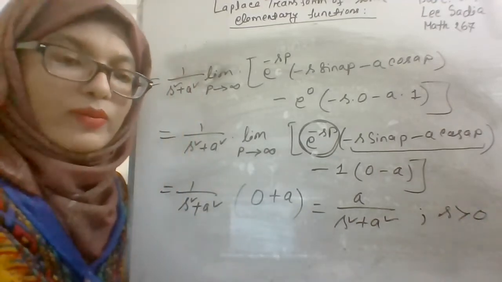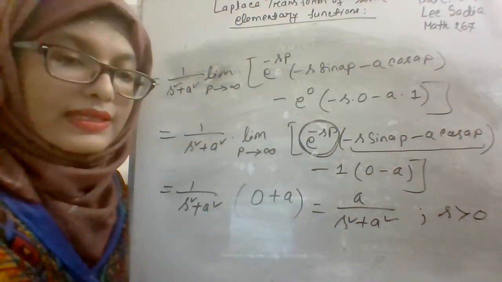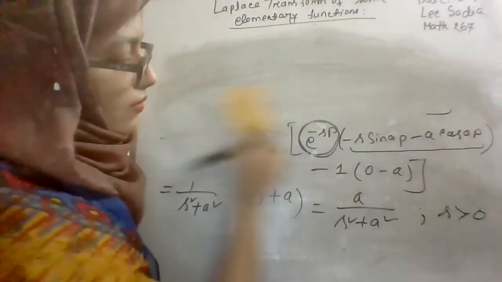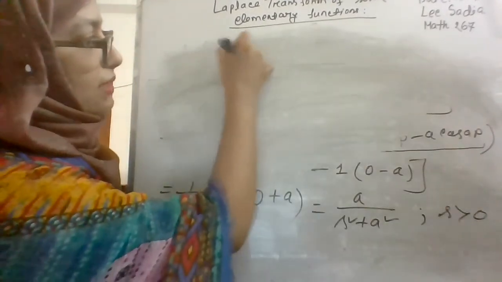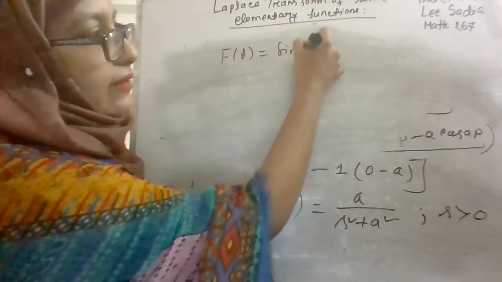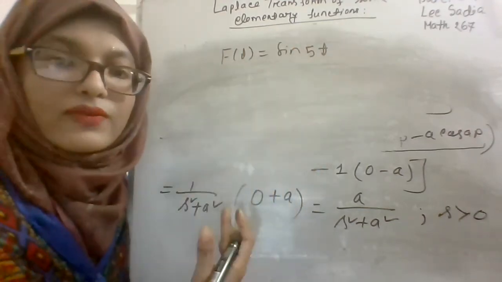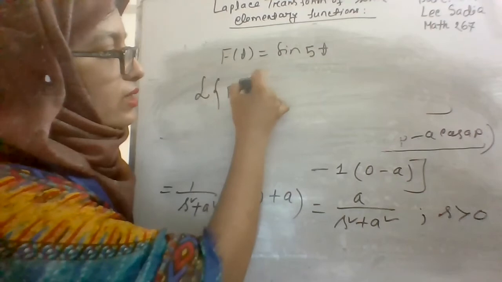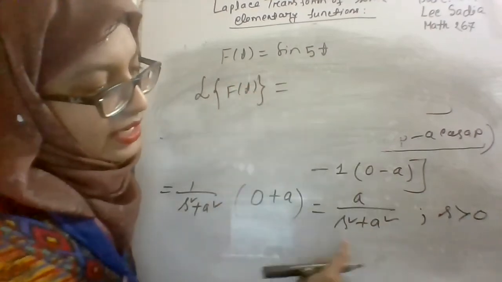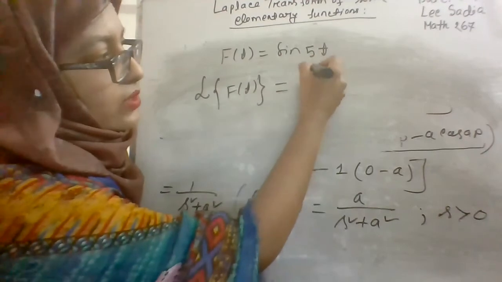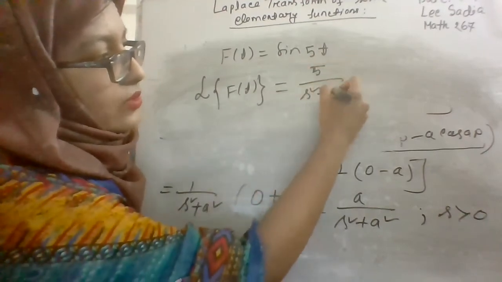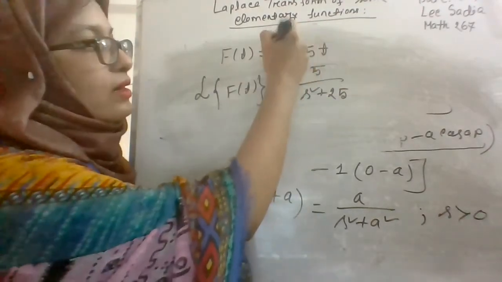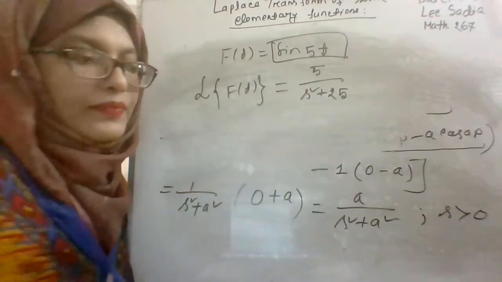So students, is there any problem to find the Laplace transform of sine at? No, ma'am. Your function is such that f of t is equal to sine 5t. So in that case, the value of a is 5, and you can directly use this formula. Then the Laplace transform of f of t will be a by s square plus a square. Here a is 5, so it will be 5 divided by s square plus 25. Okay, that's the application of the Laplace transform of our elementary function sine at.